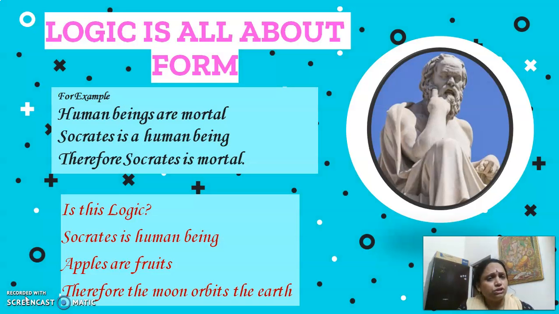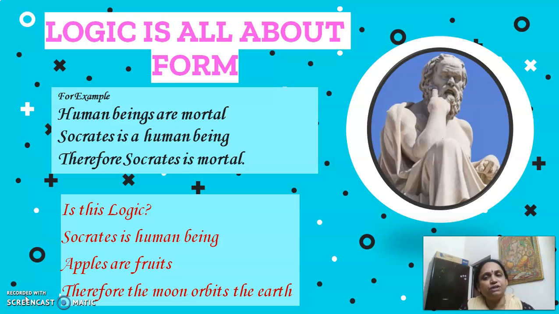Now, what is logic all about? Look at this example. Human beings are mortal. Socrates is a human being. Therefore, Socrates is mortal. Now, look at the other example. Socrates is a human being. Apples are fruits. Therefore, the moon orbits the earth.